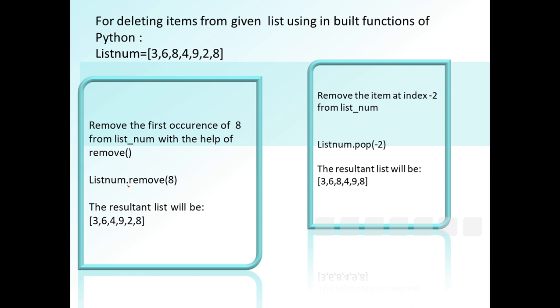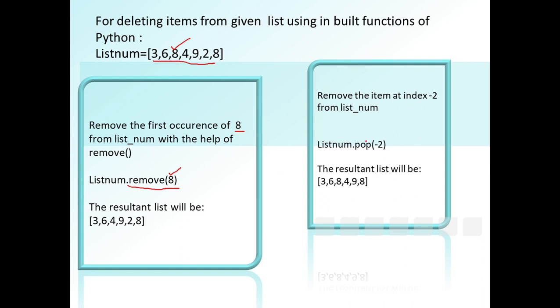I want to remove a data item 8. It means it's not the index, it's the data item 8 from the list. We already have this list. It will delete the first occurrence. This will be deleted, so the rest 3, 6, 4, 9, 2, 8 will be available. So it will delete the value 8. So remove will take a value which will be deleted from the list. The first occurrence will be deleted from the list.